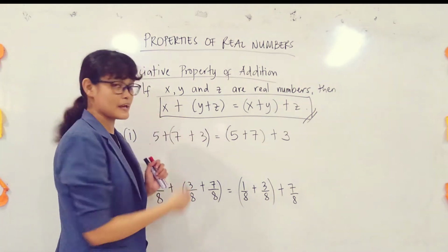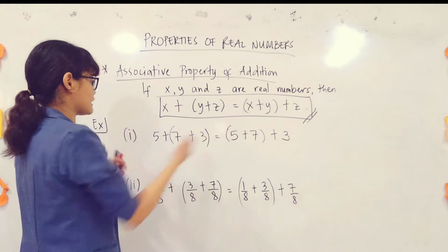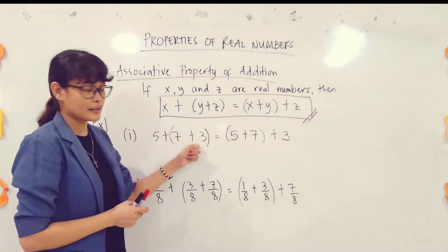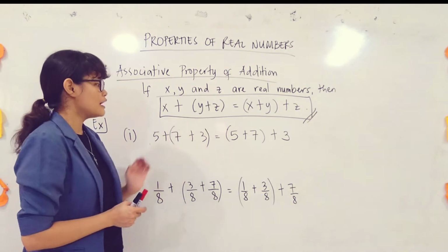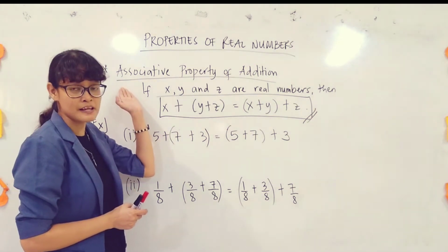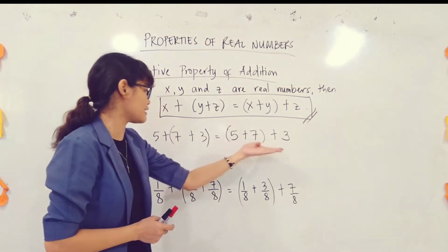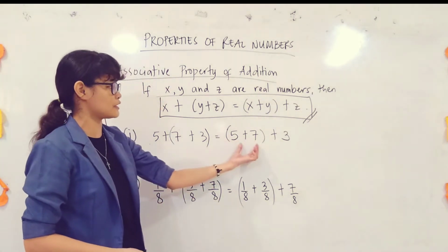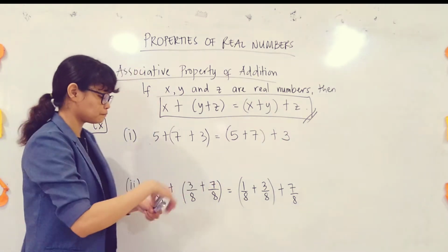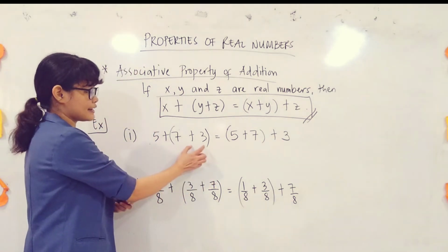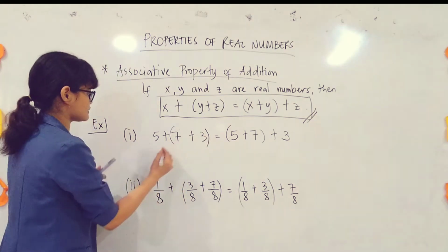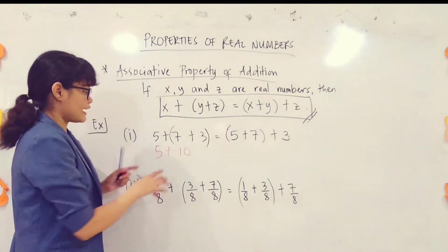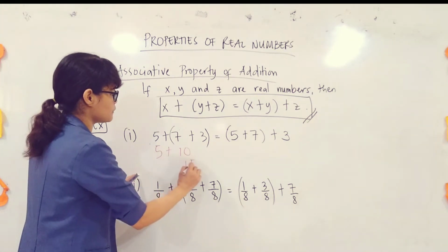Okay? So, let us try to do that one. Apply natin dito sa illustration natin. Okay? So, number 1, 5 plus the quantity 7 plus 3. Okay? So, pag ginawa ko to, pag in-evaluate ko to, ang sabi sa associative, pag nire-write ko siya ng ganito, they will still have the same answer. Okay? So, the quantity 5 plus 7. So, ito yung remove ko, tapos plus 3. So, tingnan natin. Siyempre, kailangan ito yung unahin natin kasi yan yung nasa loob ng parenthesis. So, this is equal to 5 plus 7 plus 3 is equal to 10. Hence, we have 5 plus 10 that is equal to 15.